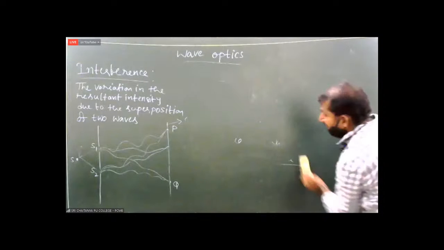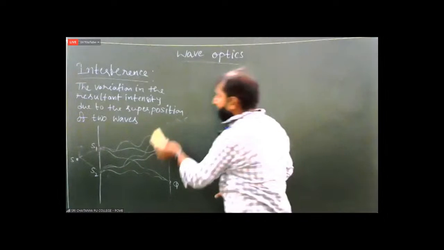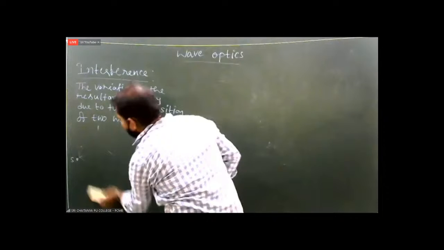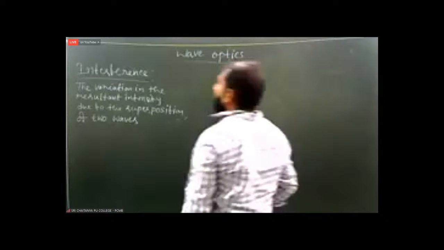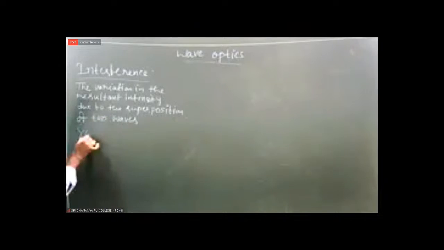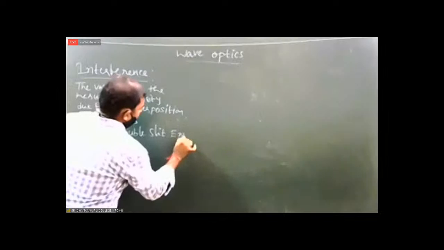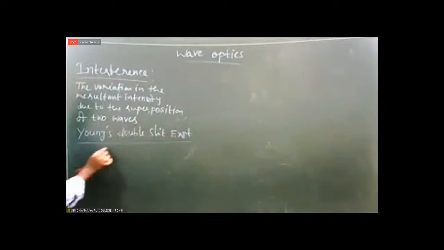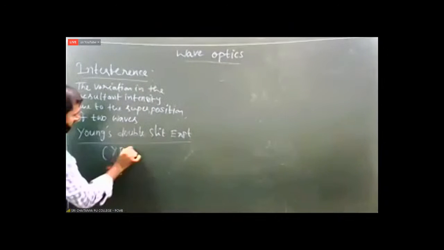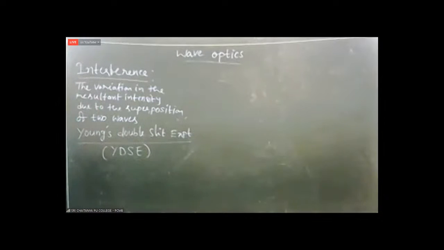He conducted an experiment to observe interference, which we call Young's double slit experiment, simply YDSE.